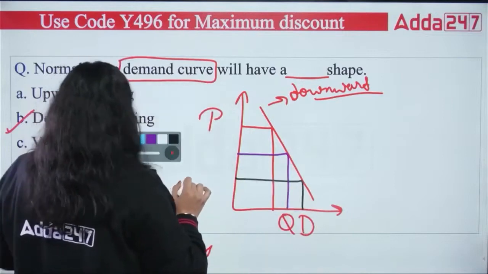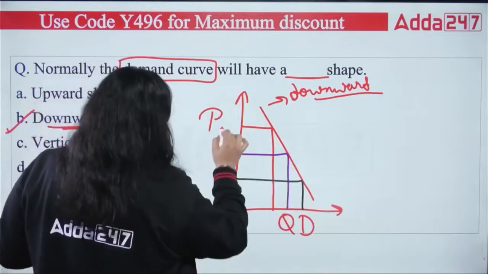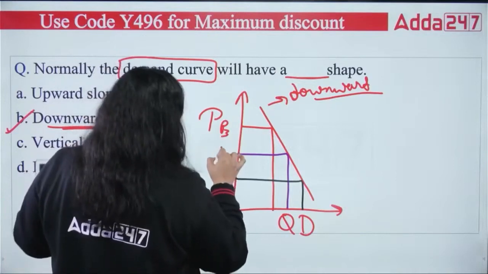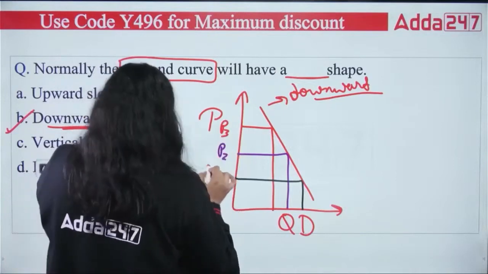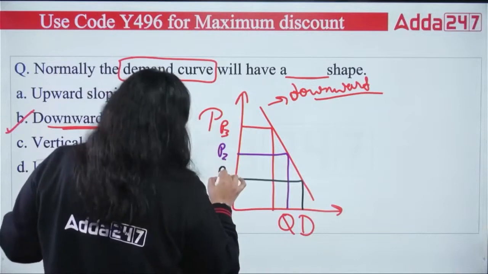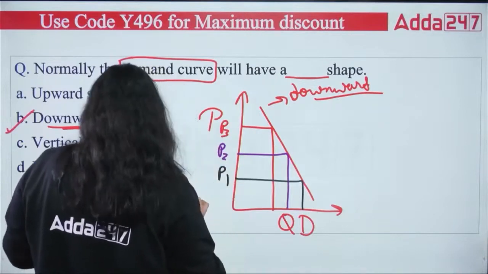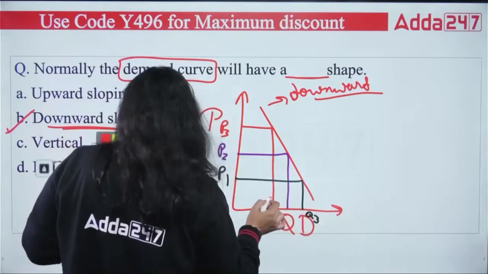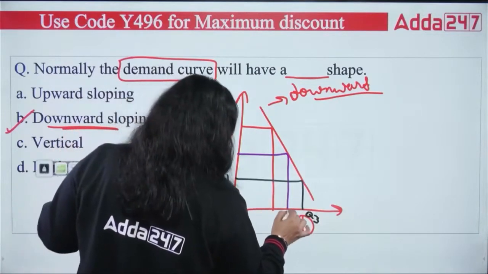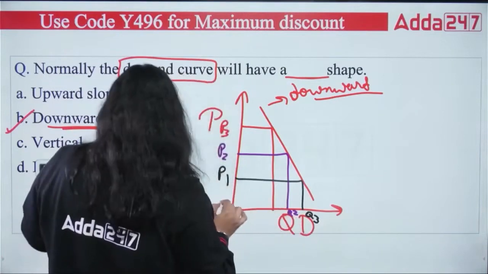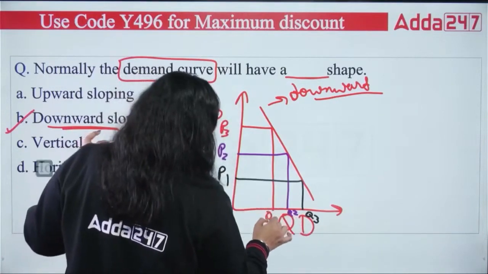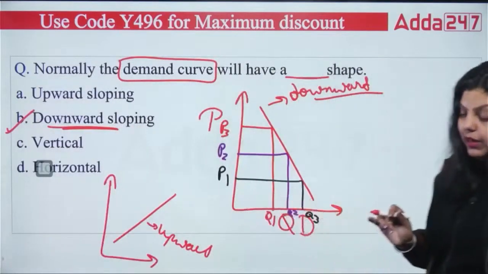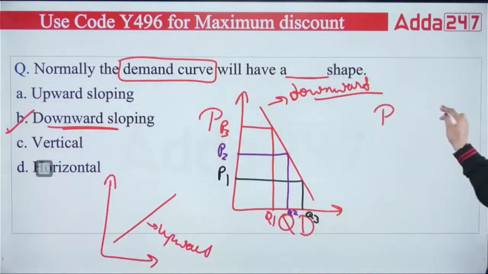So let's say here we have taken price 3, then we have price 2, then we have price 1. Similarly, we will have quantity 3, quantity 2, and then quantity 1. Now you can see the relationship between price and quantity demanded here. This is price, this is quantity demanded.